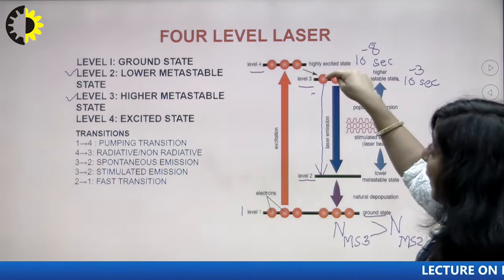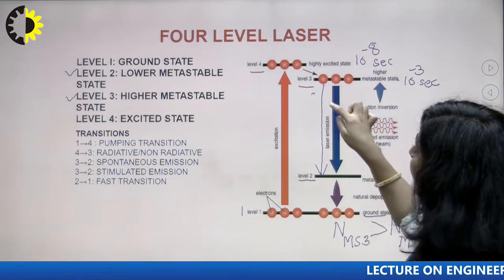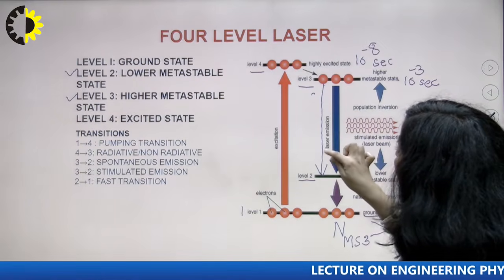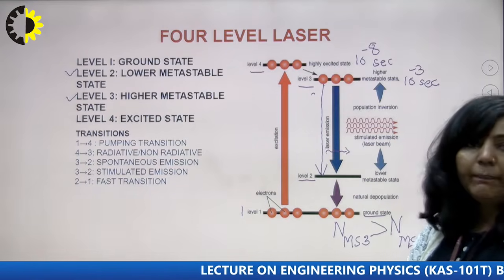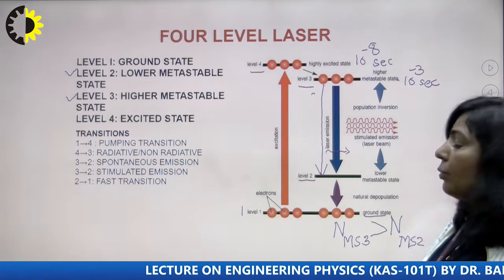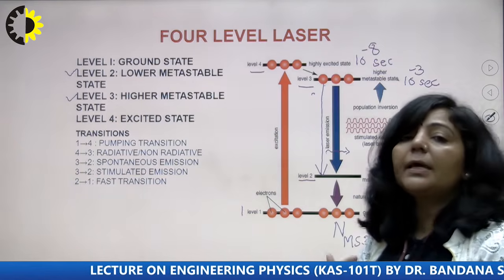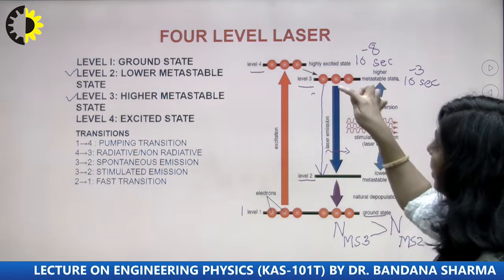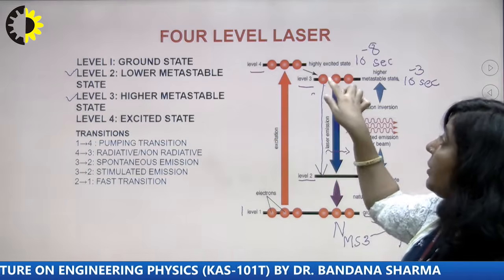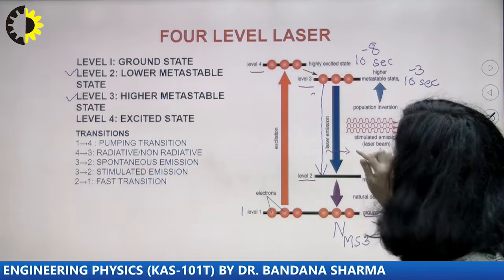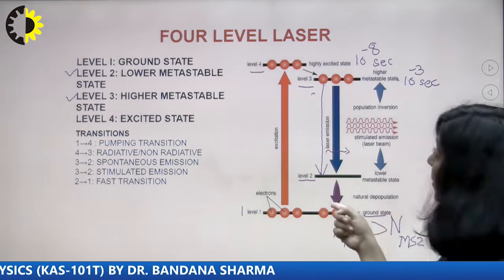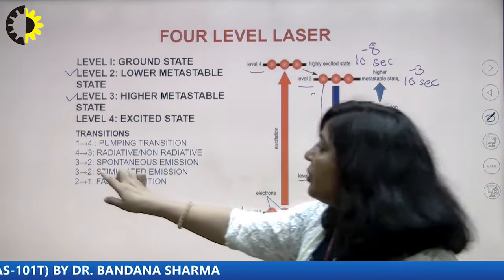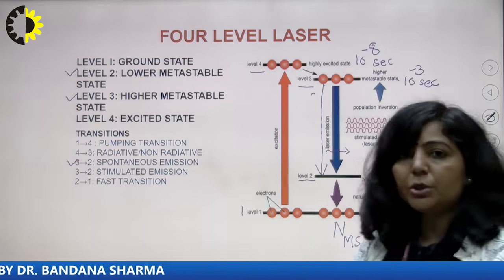Then automatically it will try to come down to state number 2, which is more stable with respect to 3. When it comes down to 2, it has to release its extra energy in the form of a photon. So when there is a spontaneous transition from 3 to 2, a photon is emitted. This transition from 3 to 2 is a spontaneous emission transition.